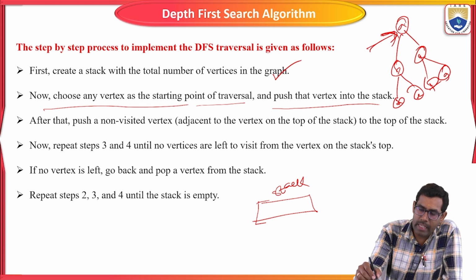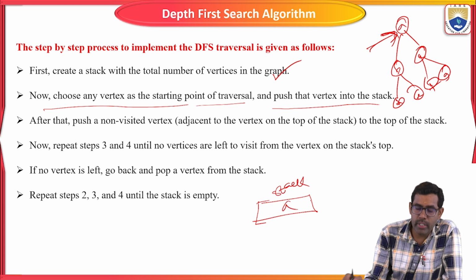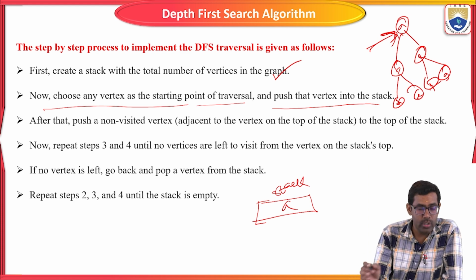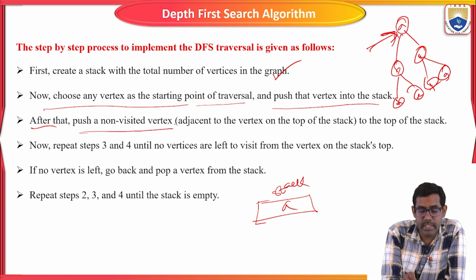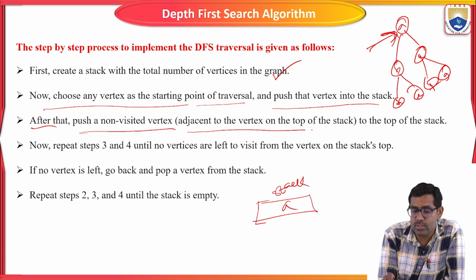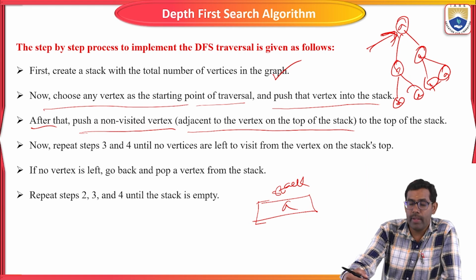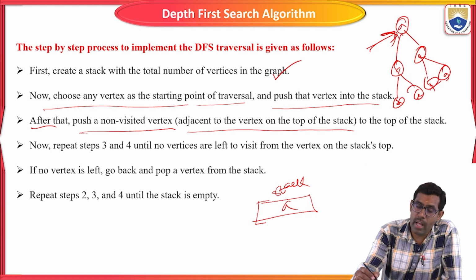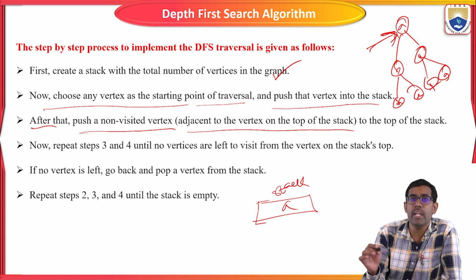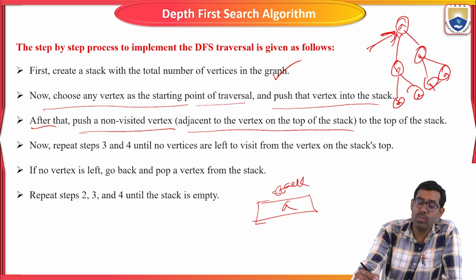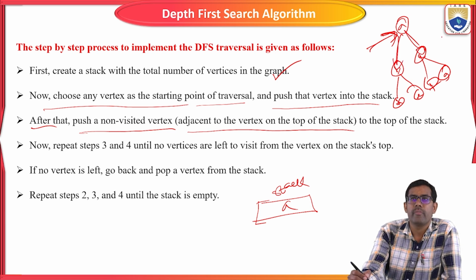So now node A is going to be pushed into the stack. We load that particular vertex, node A, into the stack. Then after that, push non-visited vertices, the vertices adjacent to it, onto the top of the stack. Non-visited means the next node: root node, then parent node, then child node. So next are the adjacent nodes of the starting node. The starting node is A, so what are the adjacent nodes of A? B and C.